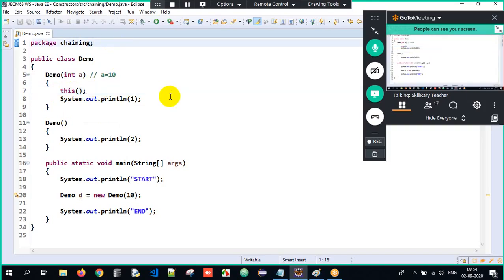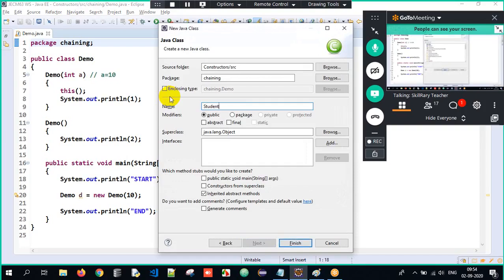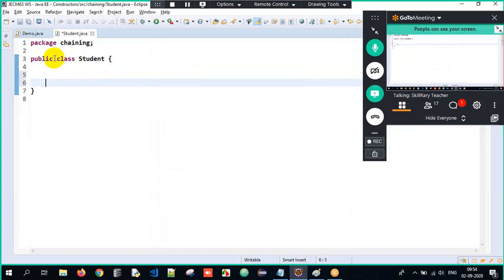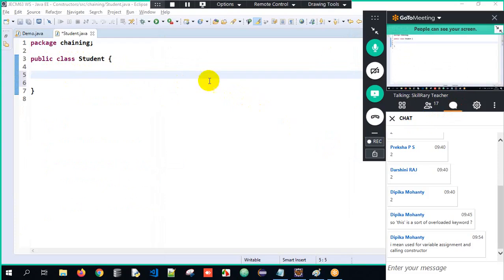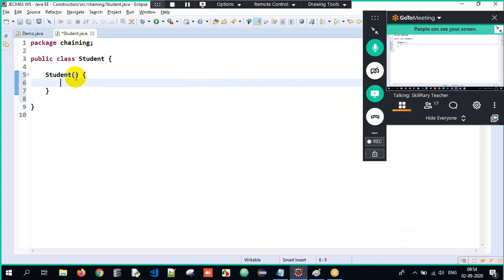Perfect. So we'll see one more example so that I want you all to understand the concept here. Now it's up to you to predict the output. Now I have a beautiful class called Student, and I will have a constructor. The class name is Student, so the constructor name should also be Student. Open parenthesis, close, open curly braces, close. Here I will write int age. Got the clarity here?